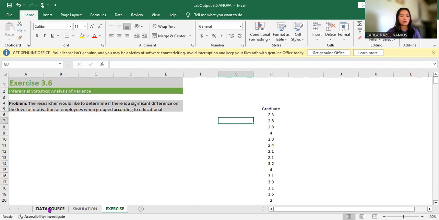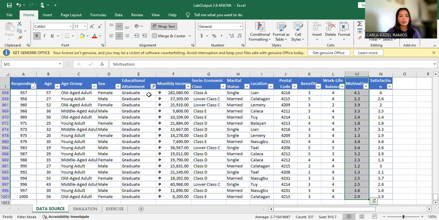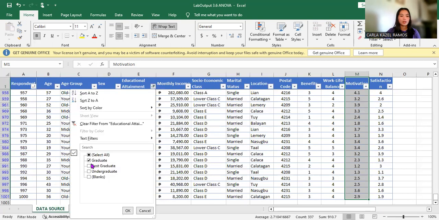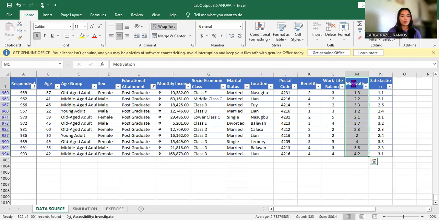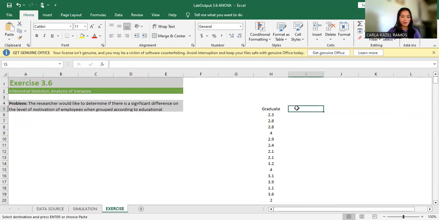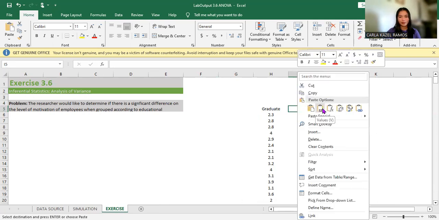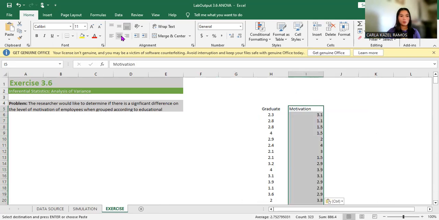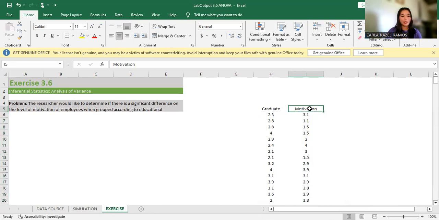Then we go back to our data source, click this drop-down arrow, select graduate, check the box for postgraduate, and click OK. Copy and paste it over here. It should be in center alignment. And then we replace the header with postgraduate.